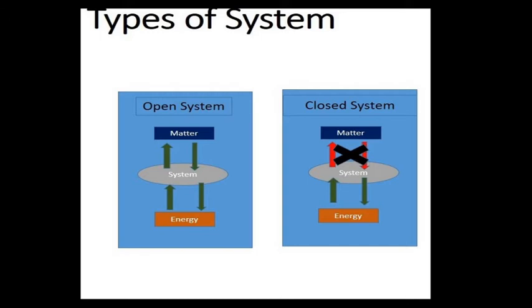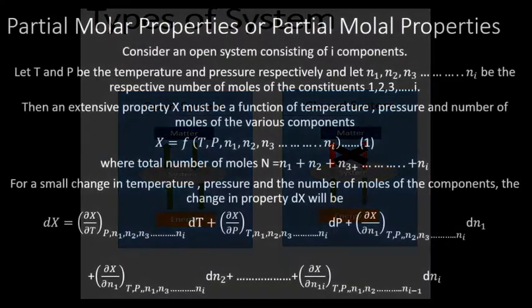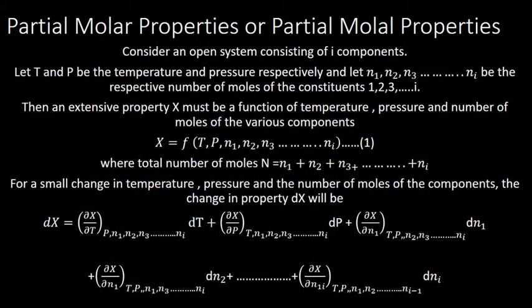So till now we have considered a closed system only, where energy can be exchanged and matter is kept constant. Now when we consider partial molar quantities, we have to consider open systems. So what is an open system? A system which can exchange both matter and energy with the surrounding. Okay. Now we will go for partial molar properties.